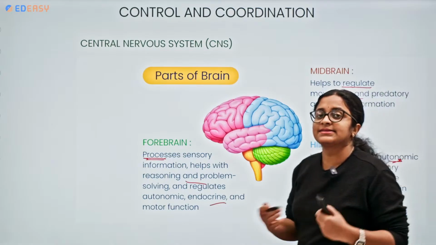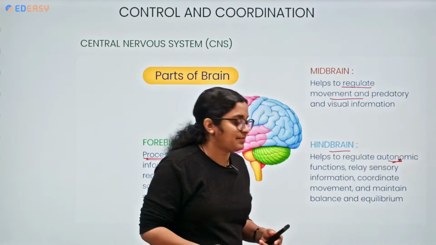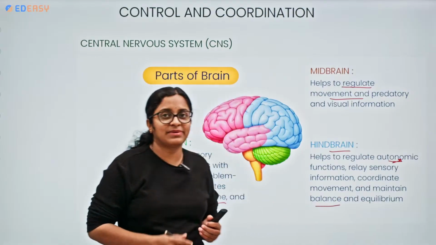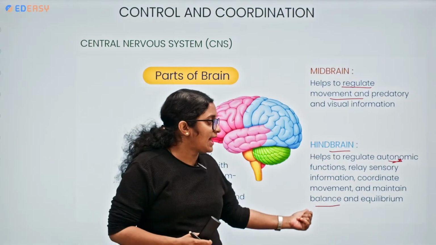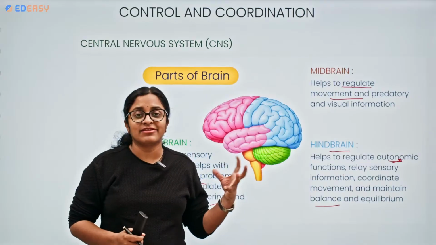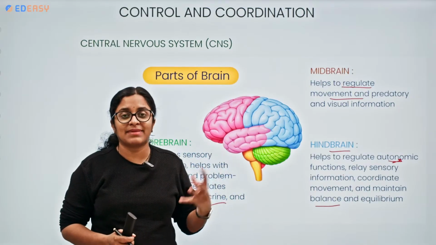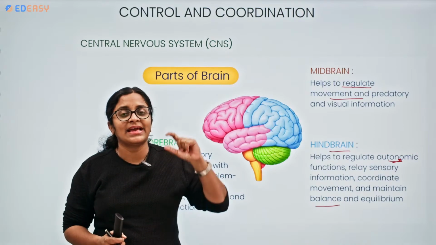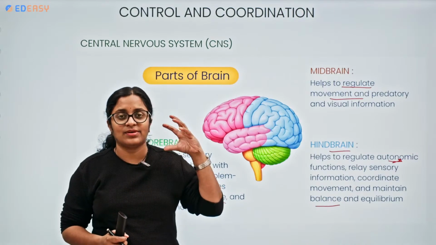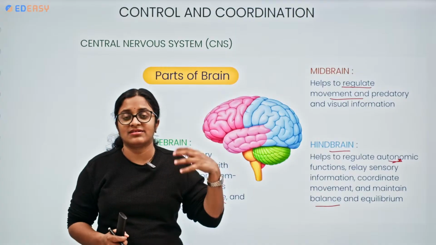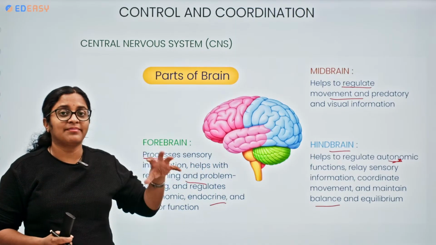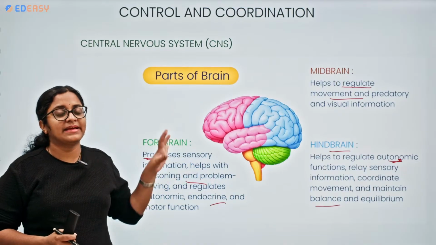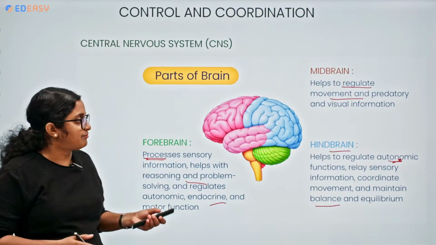The hindbrain helps in regulating the autonomic functions. It relays the sensory information. Apart from that, it coordinates movement. It maintains balance and equilibrium. And majorly in the hindbrain, we see the balance, equilibrium, and posture being maintained by the cerebellum. The cerebrum, the part of the brain involved in thinking, reasoning, logic, and memory, is different, but the cerebellum helps in posture and the maintenance of balance.